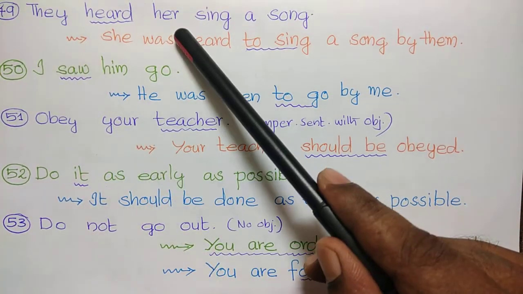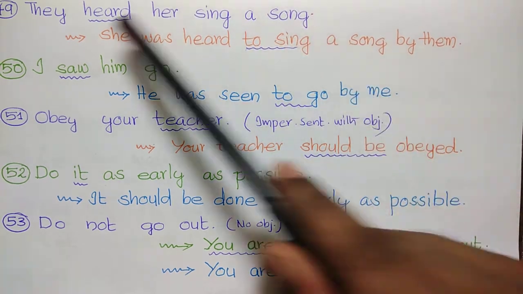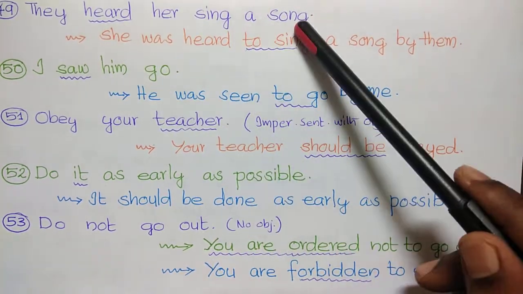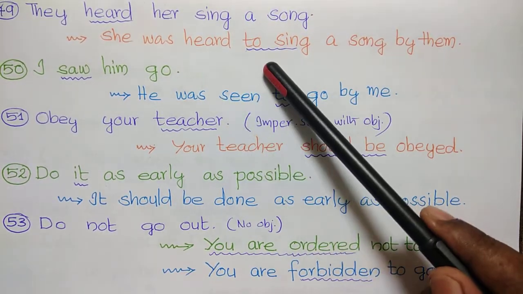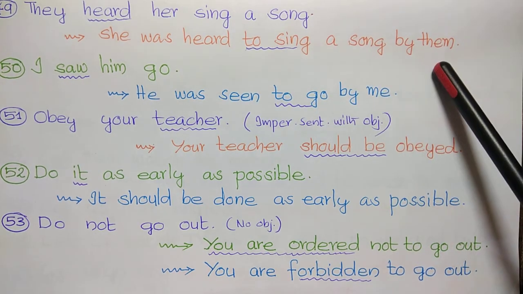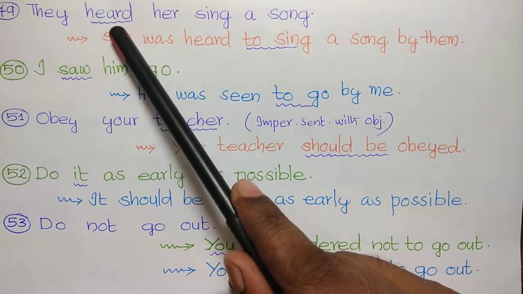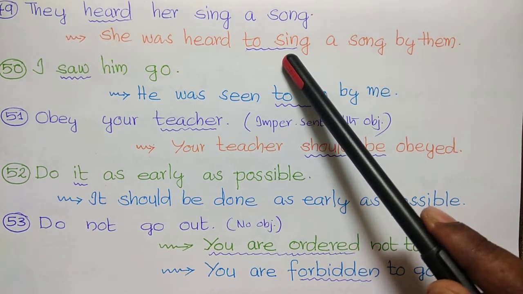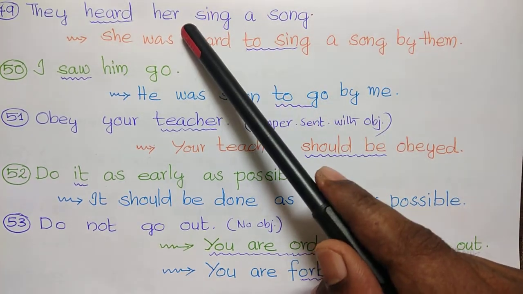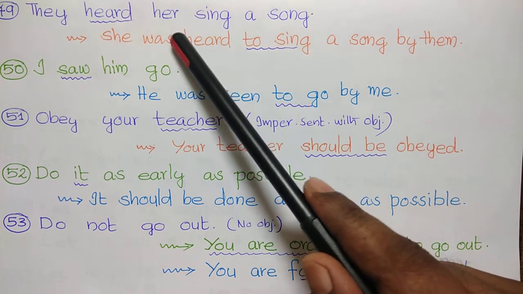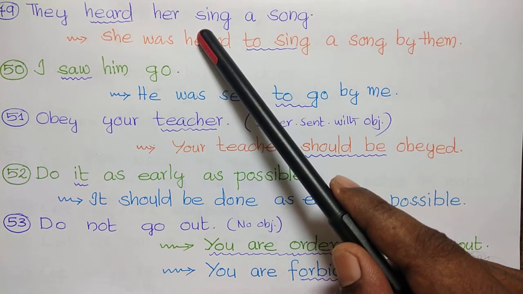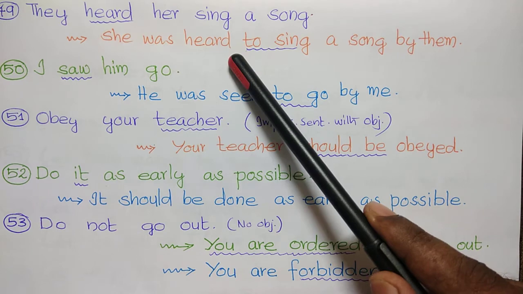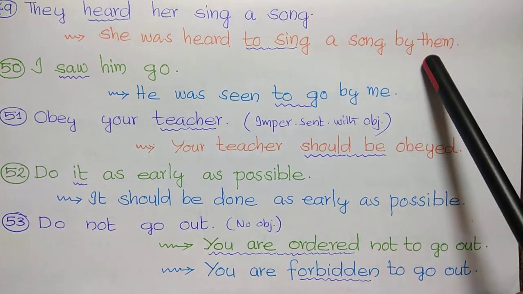Next, she heard her sing a song. She was heard to sing a song by them. Here also the verb hear comes. So in the passive we should use to infinitive, but in the active only direct infinitive, no to. She was heard to sing a song by them.